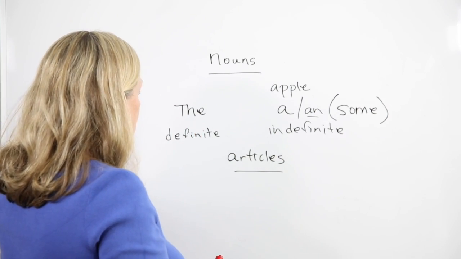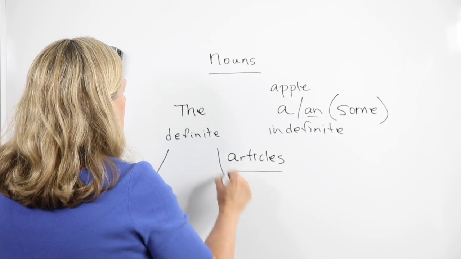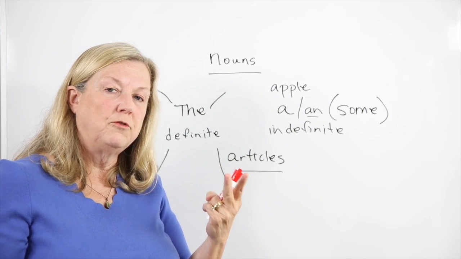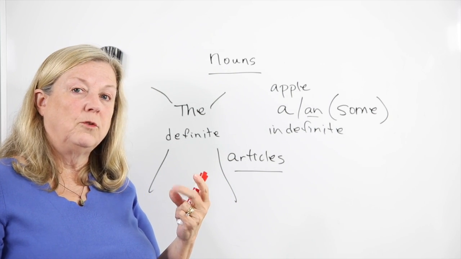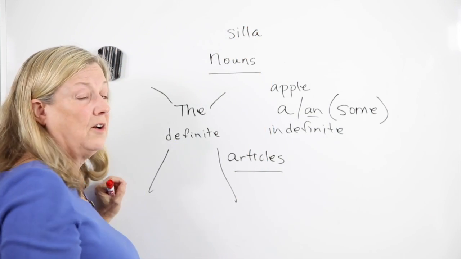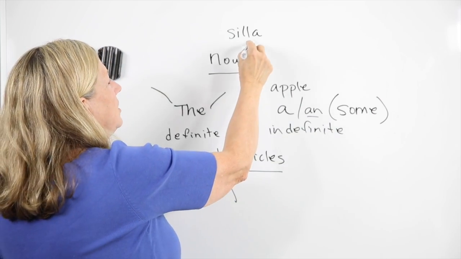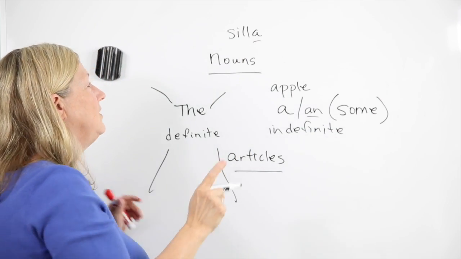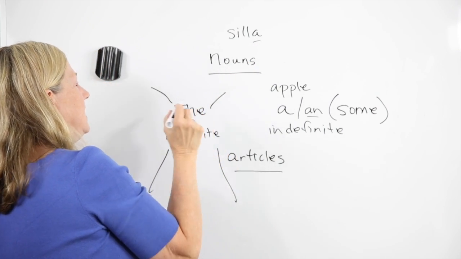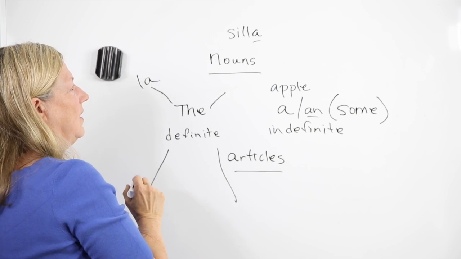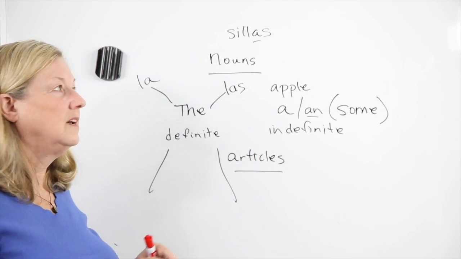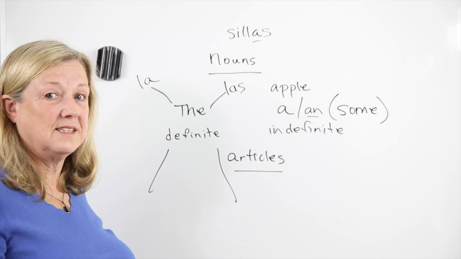So for "the," let's see if I can just draw it like this. "The" is going to have four equivalents because you have to have one for masculine, one for feminine, one for singular, and one for plural. So let's say silla. Silla means chair, and it's a feminine word. Usually if it ends in A, it's feminine, but not always. So if I wanted to say "the chair," I'd say, oh, it's feminine singular. La. Well, what if I had more than one chair? Then I would have to put an S on it. Las. La silla. Las sillas.